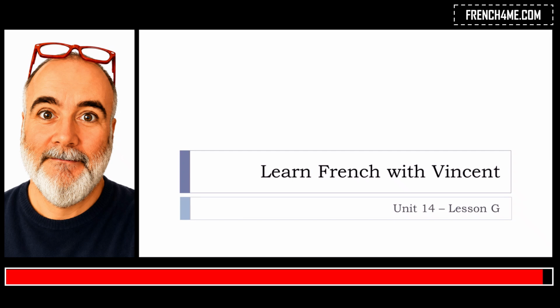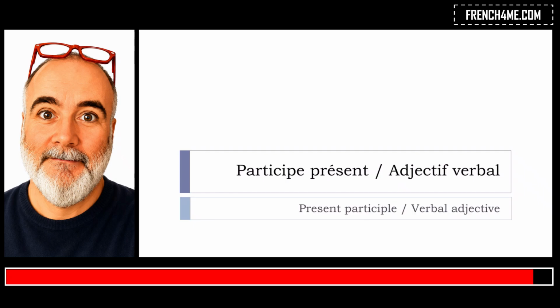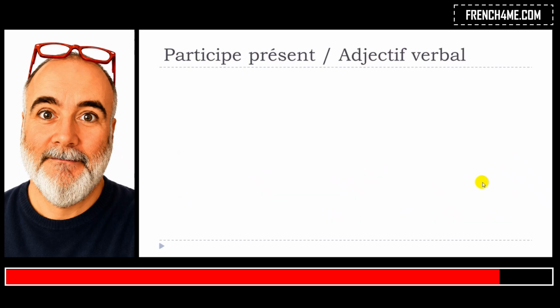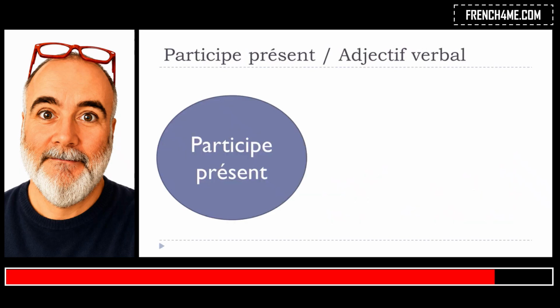This is Unité 14, leçon G. In this lesson, we'll work on something quite important because I've received a message, a mail from someone who wanted me to clarify that. We've been doing some videos concerning le participe présent and les adjectifs verbaux, okay? In this video, we'll see the ways in which, in some cases, they can be tricky. I've made some videos regarding the participe présent, so I won't explain again how to make it.